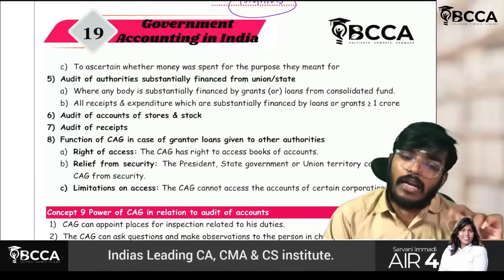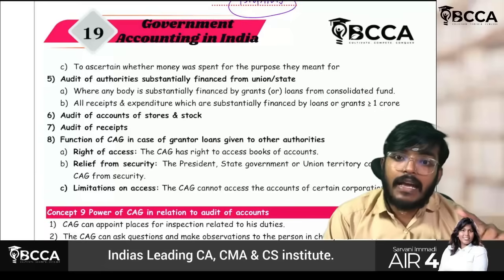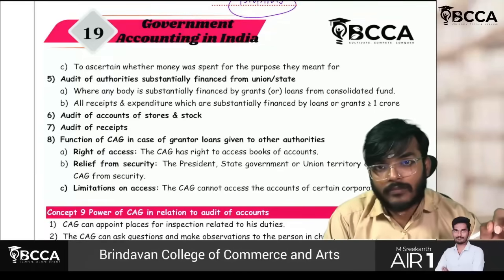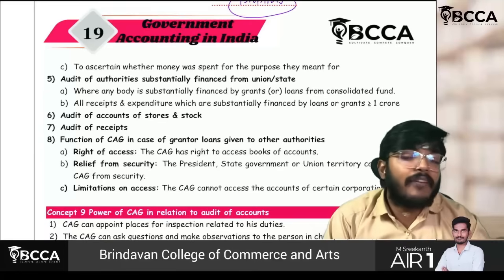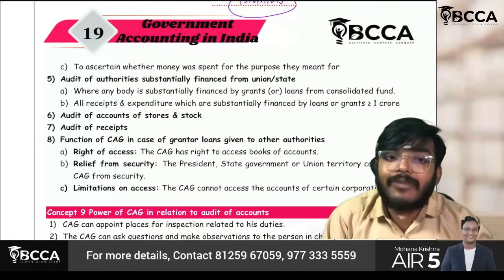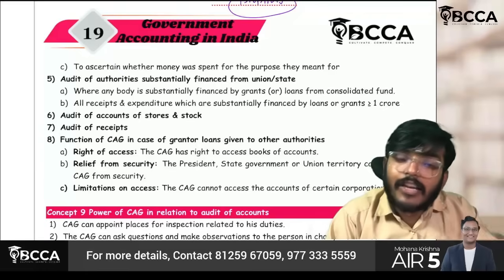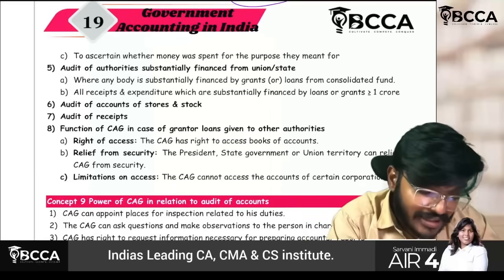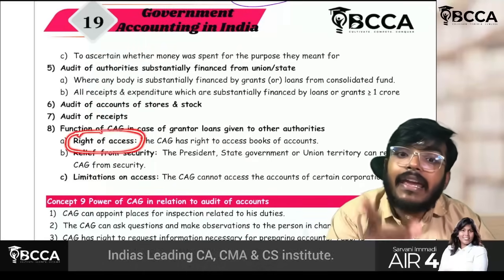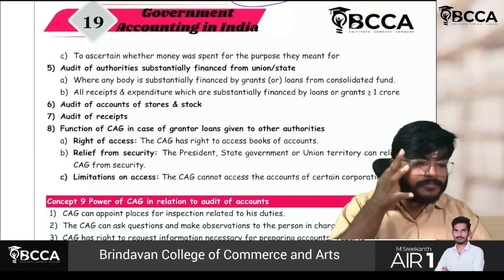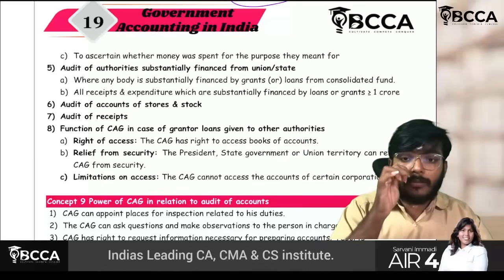Next thing though, if the government has given loans to any other authority, assume the central government has given a loan to any authority, or the state government has given a loan to any authority. For example, the central government itself can give a loan to a state government. In that case, if the C&AG wants, he has the right to access all the books of accounts.